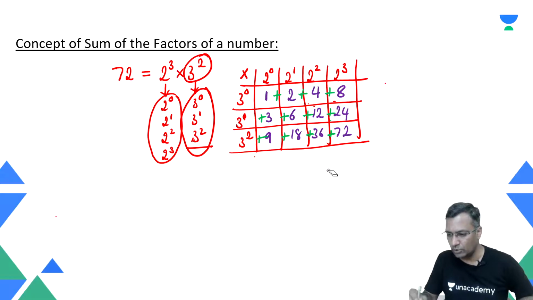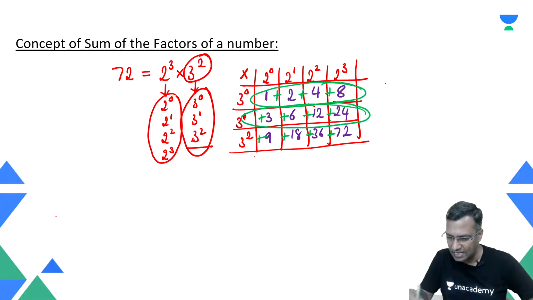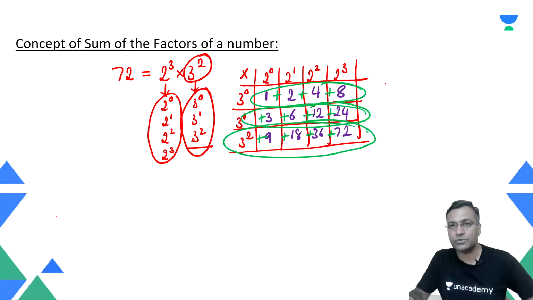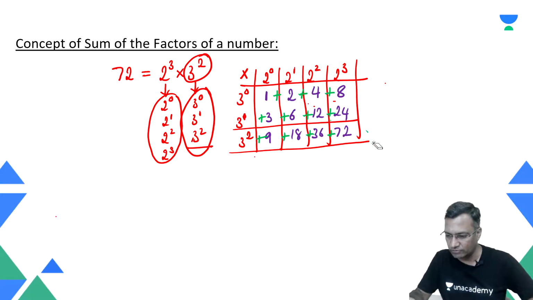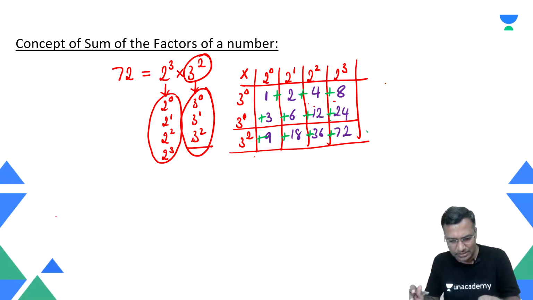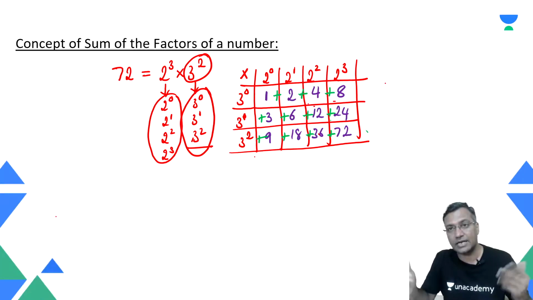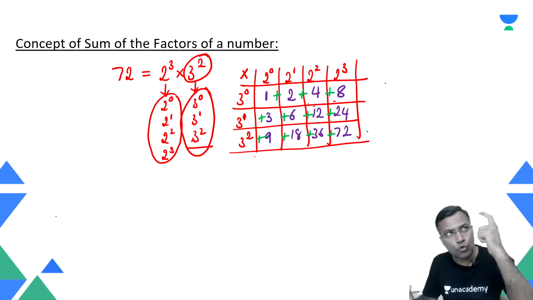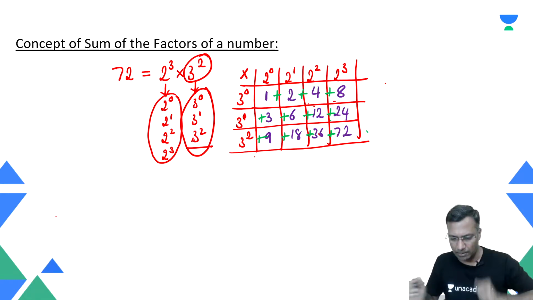What do we mean by this? Now listen, say I need to add all these numbers, technically. I need to add this, and add this, which becomes the sum of all the factors of this particular number. That's what I need to do. But should I be writing all of them like this and then trying to add? Definitely not. That is not what is expected. It's not that I write all of them and then keep adding those numbers. Then how do I represent this? This is where the GP comes into the picture.